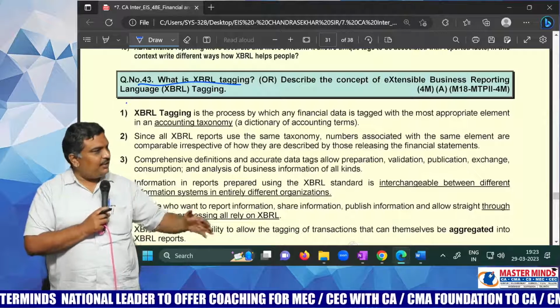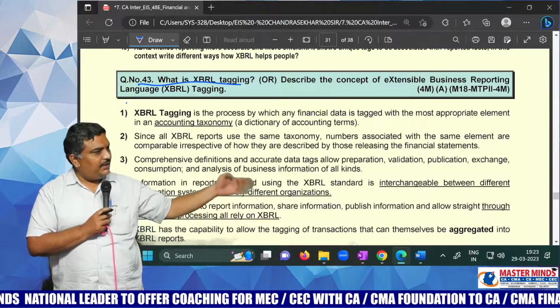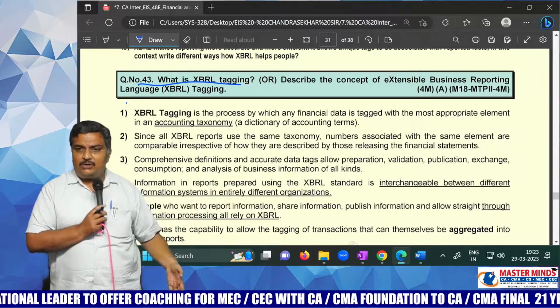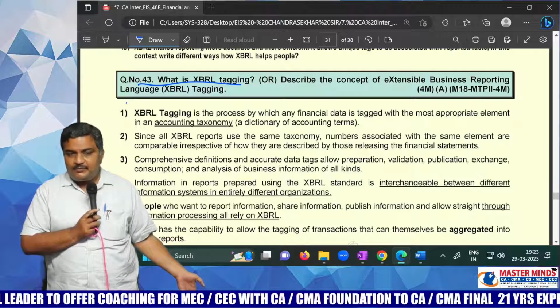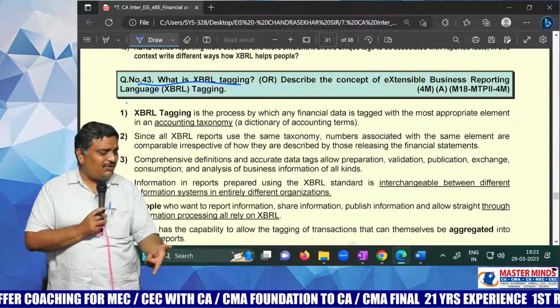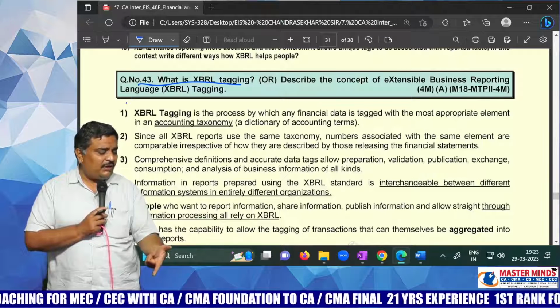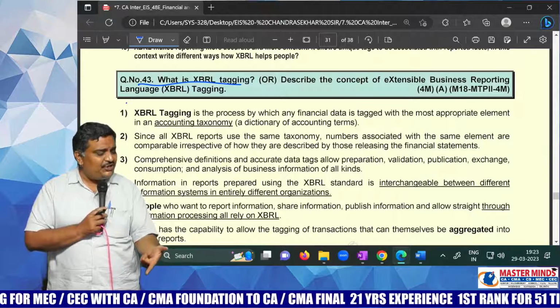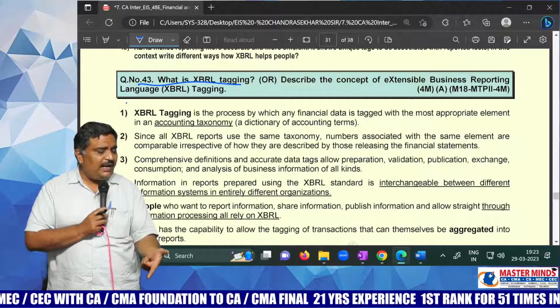Because if it is salaries, you will know that it is a real account, debit what comes in, credit what goes out, all those things are there. Okay. Remuneration. What is this? Is it a nominal account or a personal account or a real account? Is it a balance sheet item or a P&L item?